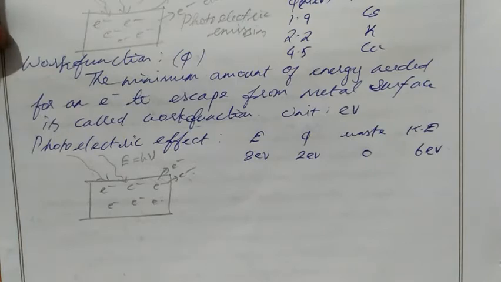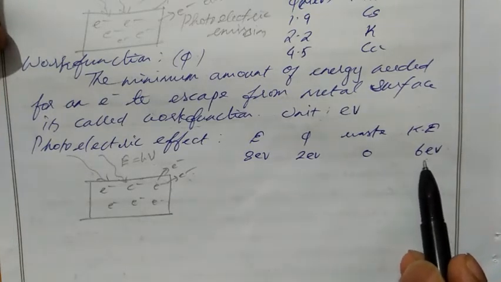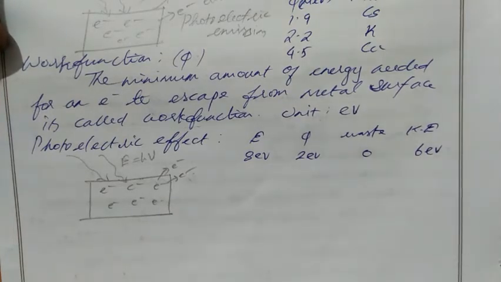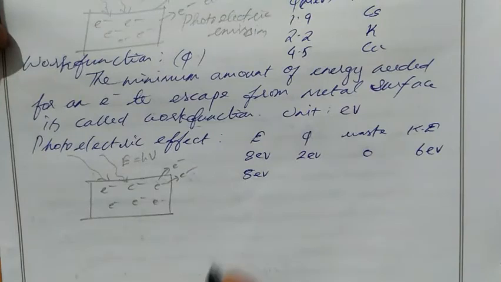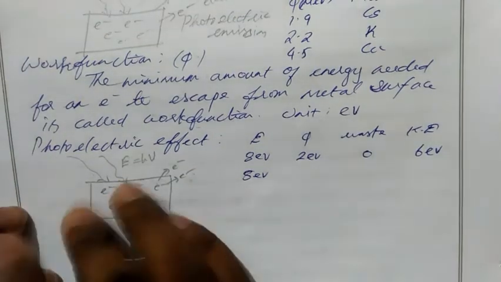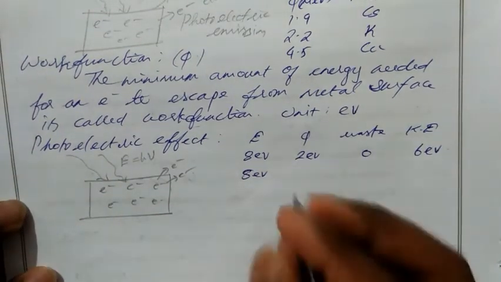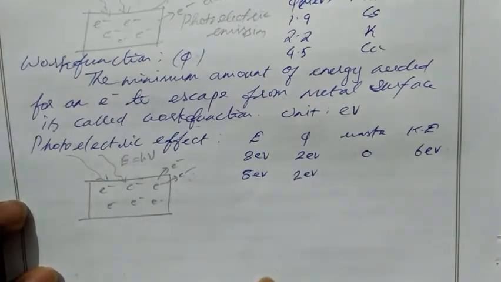So the electron comes out of the surface with this kinetic energy, 6 electron volts. In another condition, the total energy is the same and the work function won't change because we use the same material, so 2 electron volts.